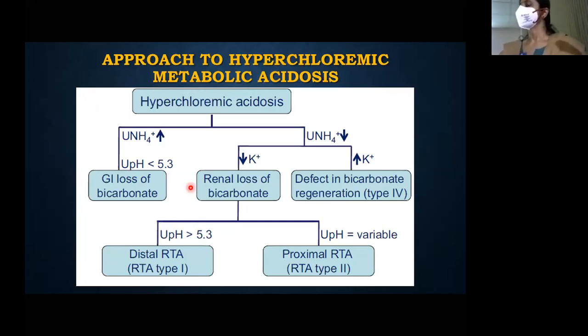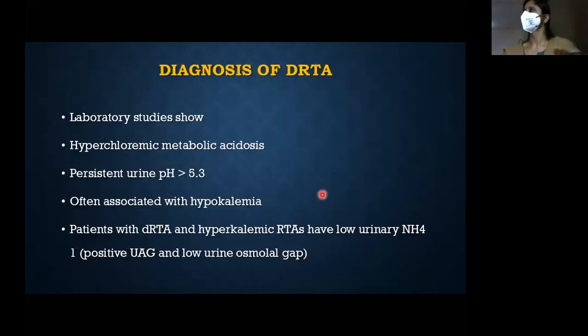But if the proximal tubules are not functioning, will you get the gap? Yes. I'll show you in the next slide. In proximal RTA, what happens? Distal tubules are functioning, so there will be ammonium excretion in response to acidosis.